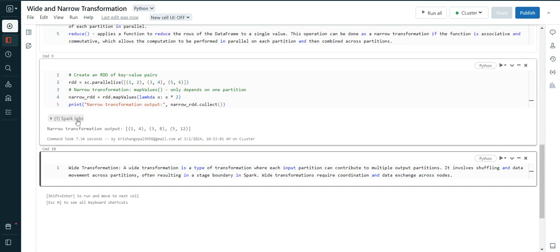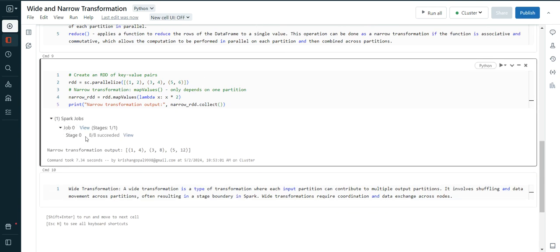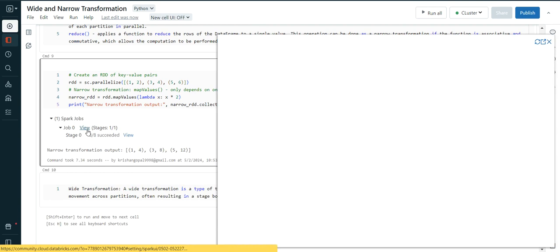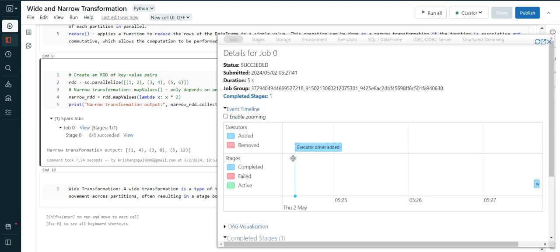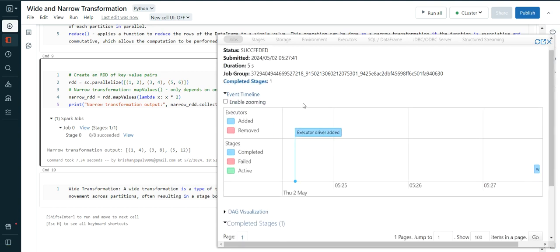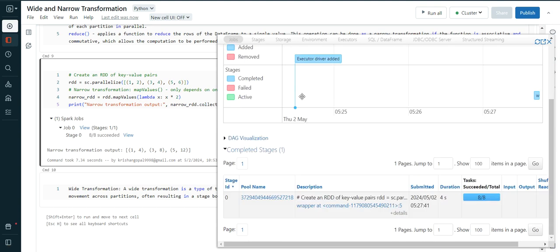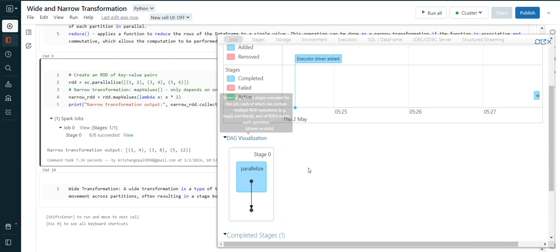Okay, it ran for one minute before I can show you. You can see here that one stage has been completed.